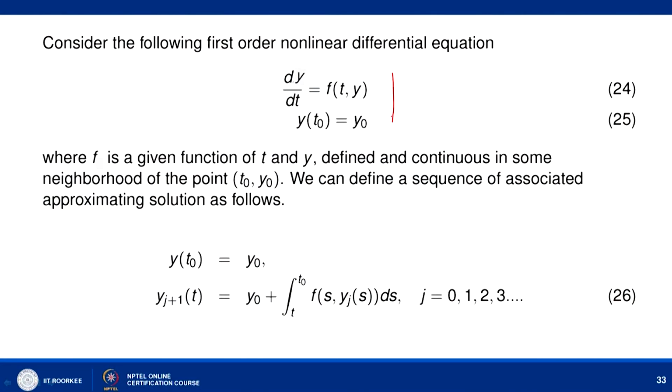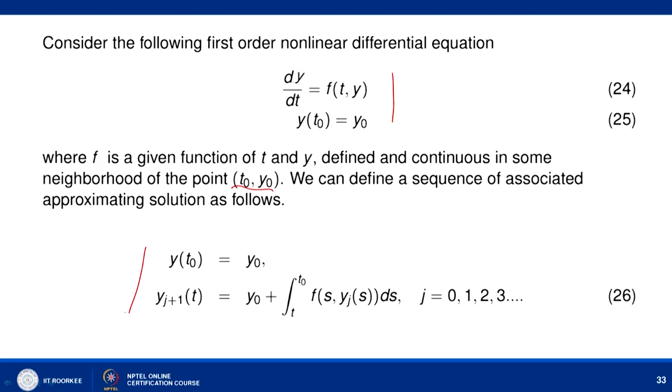Now, let us summarize whatever we have done so far. Here we have considered this initial value problem, that is dy by dt equal to f of t, y, y of t naught equal to y naught, where f is a given function of t and y defined and continuous in some neighborhood of the point t naught, y naught.